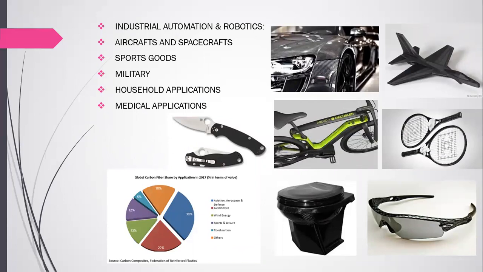Other applications of carbon fiber in other fields: first, industrial automation and robotics, which use carbon fiber in making cars and sports bikes usually. Second is aircraft and spacecraft. Third is sports goods. Fourth is military. Fifth is household applications, and the last one is medical applications. This graph shows how much percentage is used in these fields.